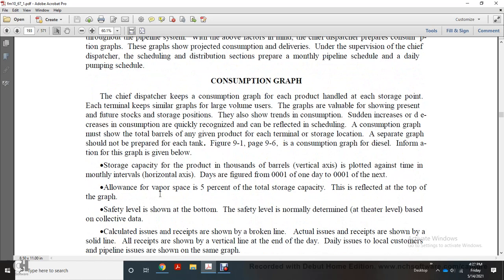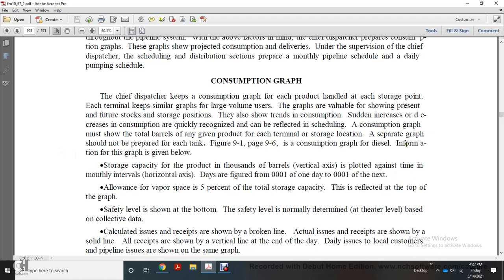Consumption graph. The chief dispatcher keeps a consumption graph of each product handled, at each storage point, and each terminal keeps a similar graph for the large volume users. The graphs show the percent of future stock with the storage position, and show the trend, so that an increase or decrease in consumption is quickly recognized and can be reflected in the schedule. The consumption graph will show the total barrels on hand of the given product at each of the terminal storage locations. Separate graphs should not be prepared for each tank.